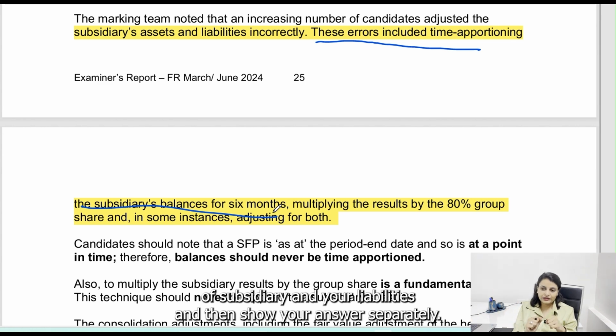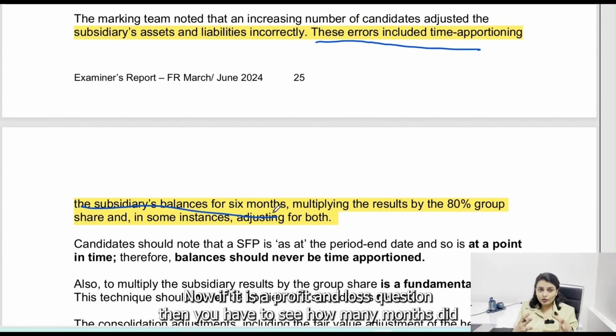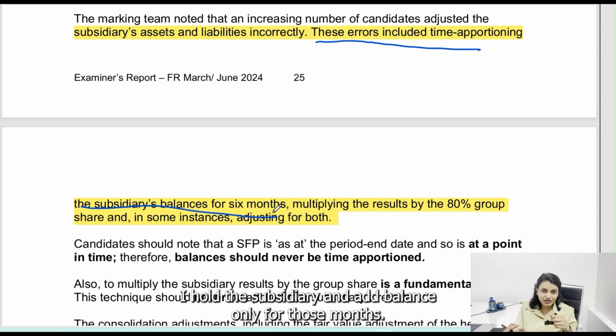Now if it is a profit and loss question, then you have to see how many months did I hold the subsidiary and add balance only for those months.